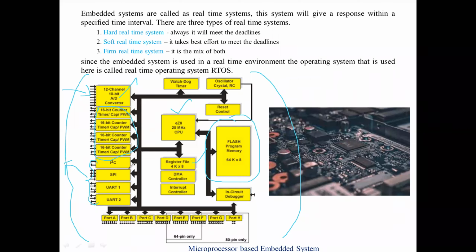So these kinds of things can be done. So how does the complete system look? A simple embedded system, right? This is a simple model of an embedded system.